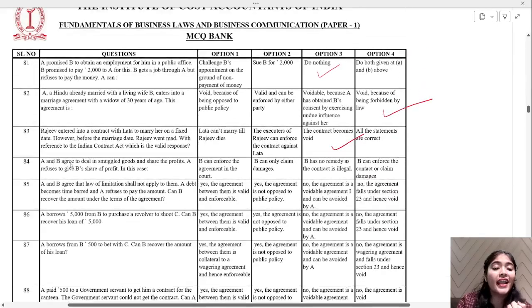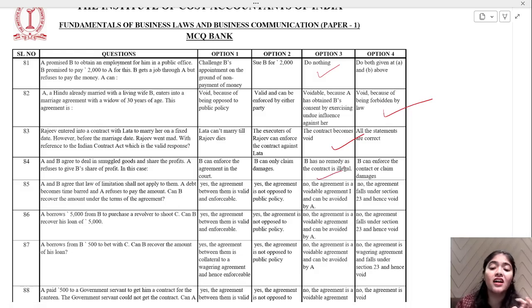A and B agree to deal in smuggled goods and share the profits. A refuses to give B a share of profit. Can B enforce or not? We are smuggling goods. We have no remedy available over here because this contract is illegal. You're going to smuggle the goods and share the profits. No, that's not right. Right?